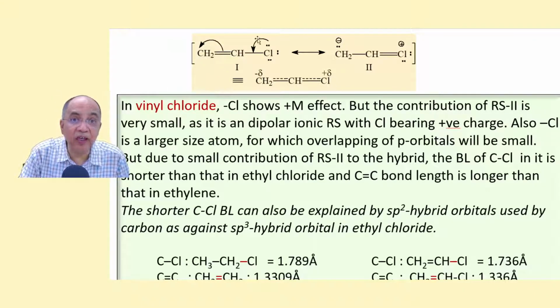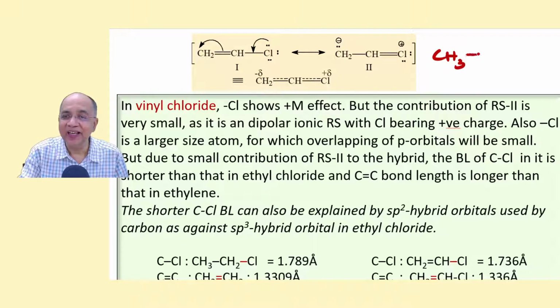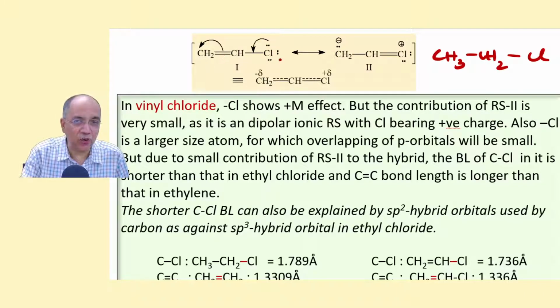Similarly, in vinyl chloride, the bond length, bond order and dipole moment are completely different if you compare with ethyl chloride. I'm just writing down here. There is no such allylic lone pair going for resonance in ethyl chloride, and here chlorine is producing a plus M effect, an electron pushing effect onto this group.